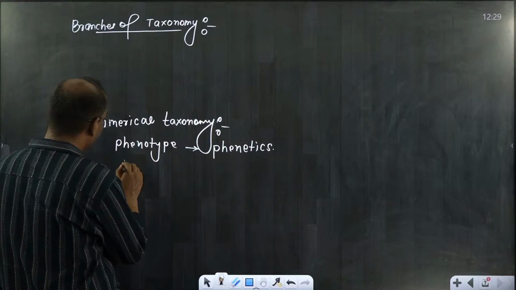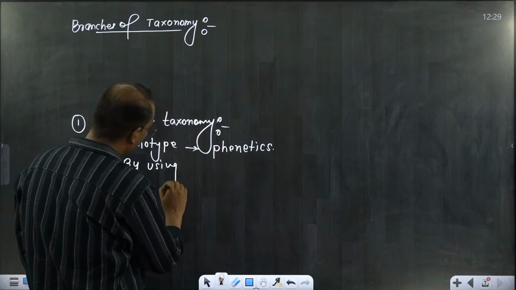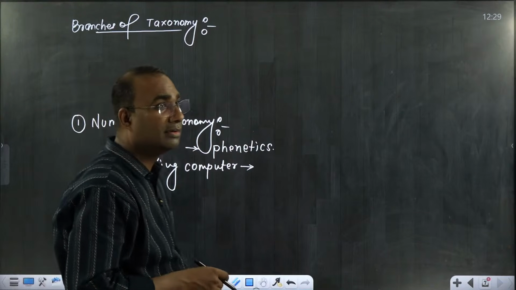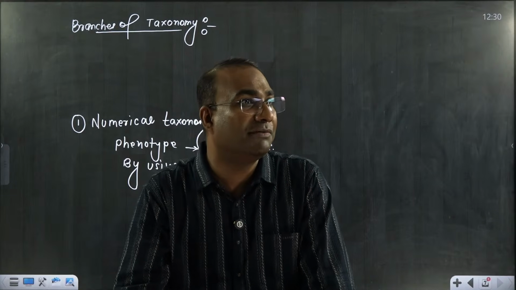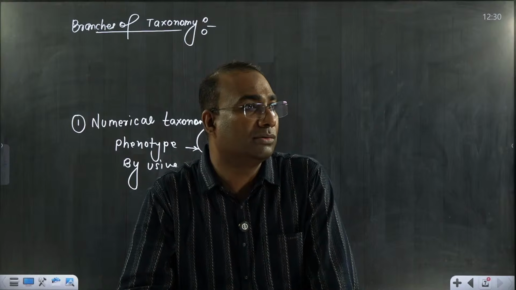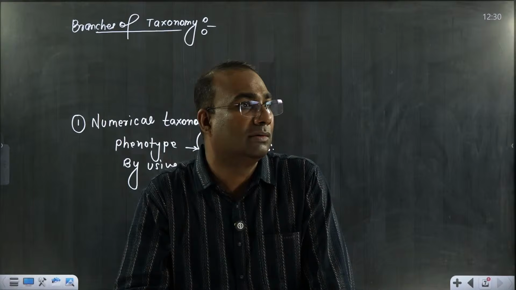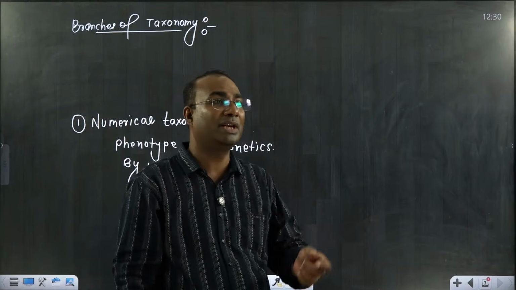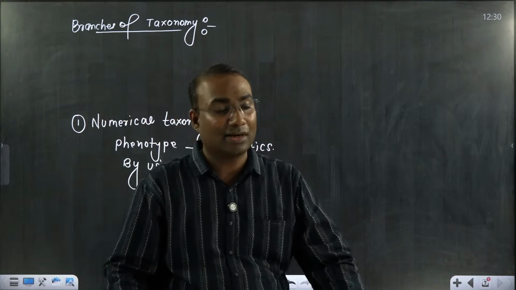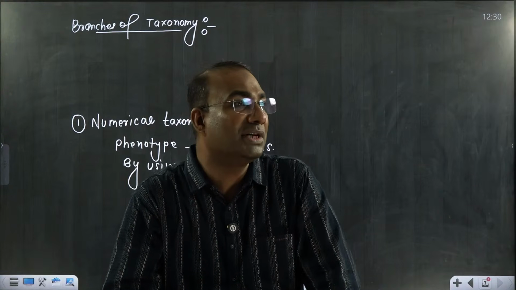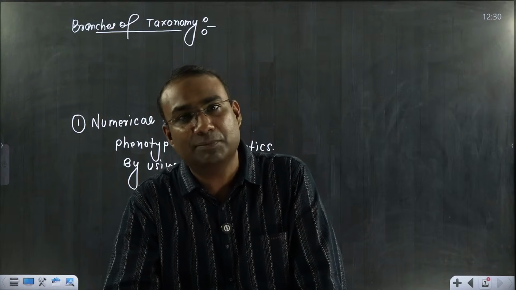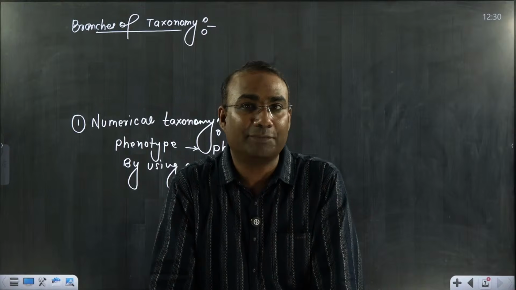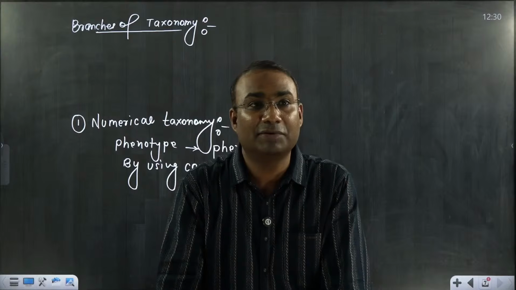And here we use a computer. A simple example: whenever you go to DMart or any mall, you buy things according to your needs, keep them in your bucket and go to the counter. The counter person has a code reading machine and scans the barcode. Everything has a specific barcode number that we don't know exactly, because they have already fed into their computer which thing belongs to which barcode.